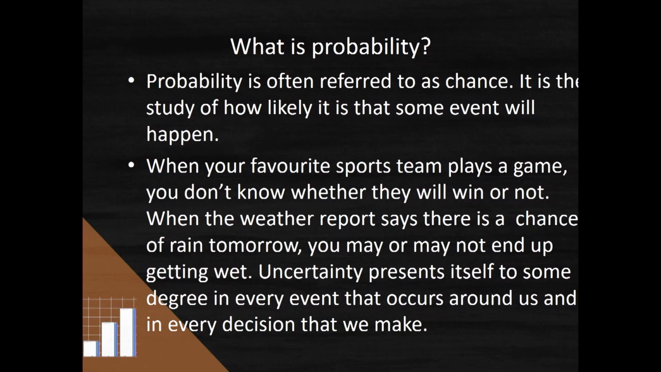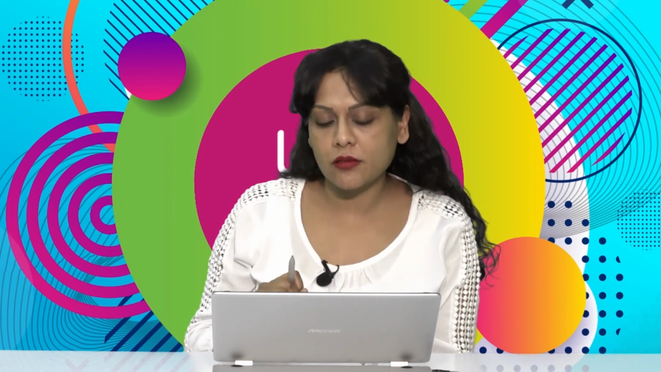So we've asked the question, what is probability, many times, and all of you by now should know that probability is really all about chance. What we're studying is how likely it is that something's going to happen. When you watch sports and your favorite team plays, you don't know whether they're going to win or not. Maybe based on past experience, you can tell that they're better than the other team, but you can never tell what will happen on the day. That uncertainty is what probability is all about.